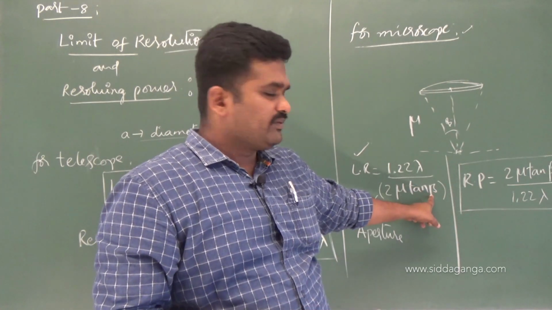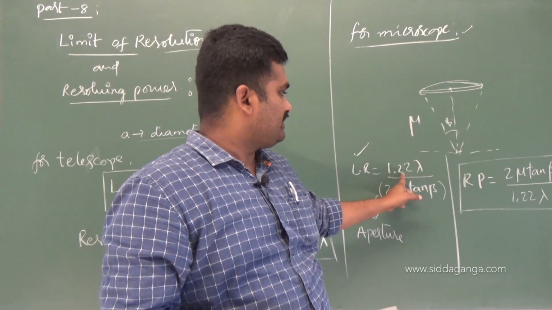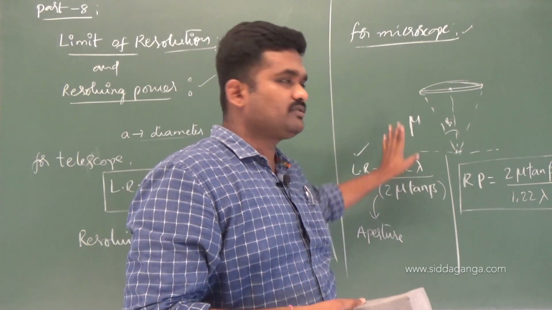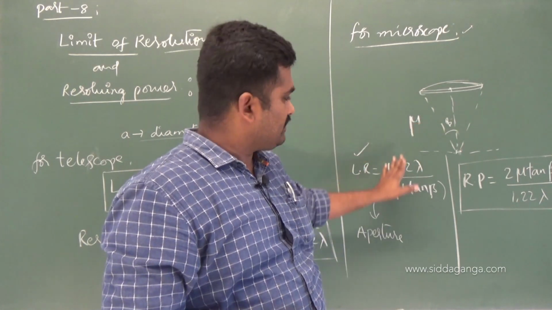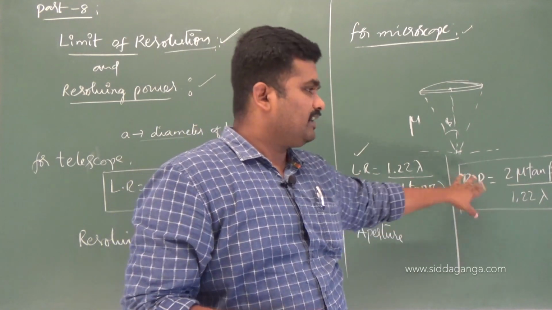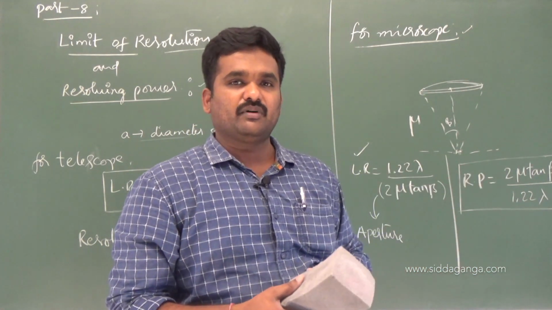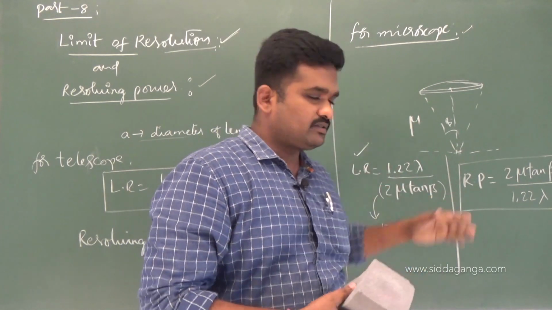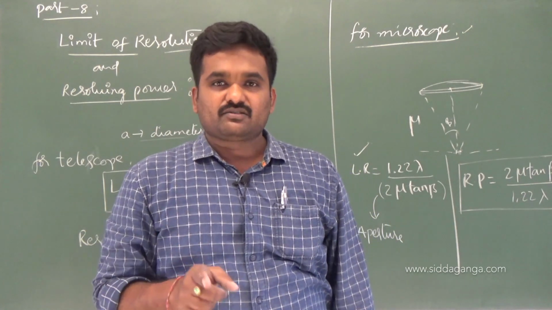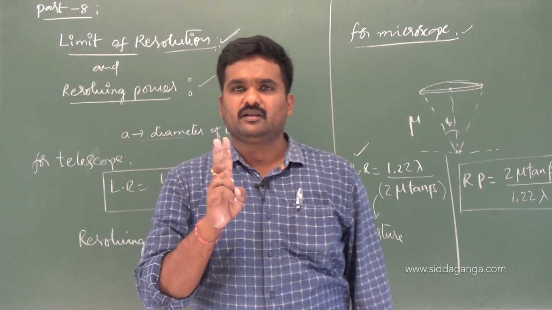This is the semi-vertex angle made at the center, mu is the refractive index, and lambda is the wavelength of light used. So the limit of resolution of that microscope is 1.22 lambda divided by 2 mu tan beta, and the resolving power is 2 mu tan beta divided by 1.22 lambda. Remember these two relations, for the limit of resolution of a telescope and of a microscope.